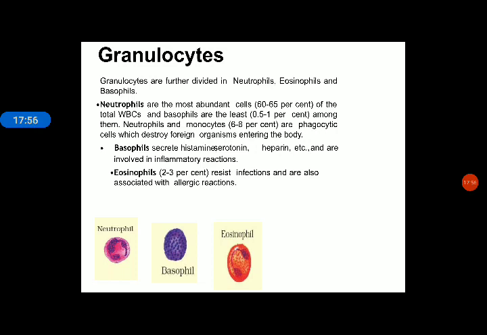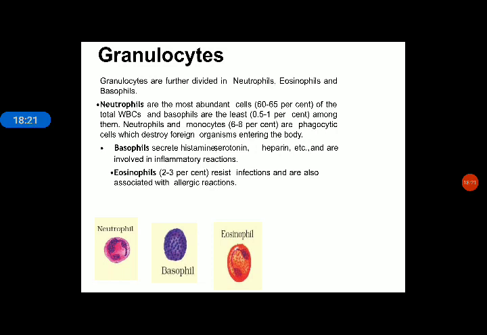This is not mentioned. Granulocytes are the cells which possess granules. Granulocytes are further divided into neutrophils, eosinophils and basophils. Now we will discuss one by one. First we start with neutro, then baso, then eosinophils.